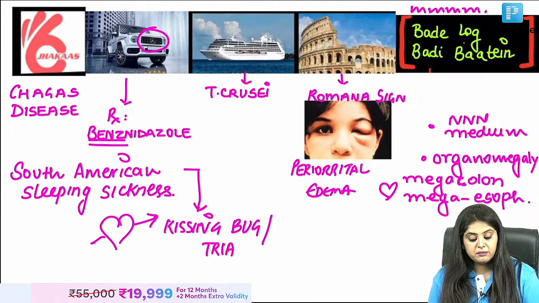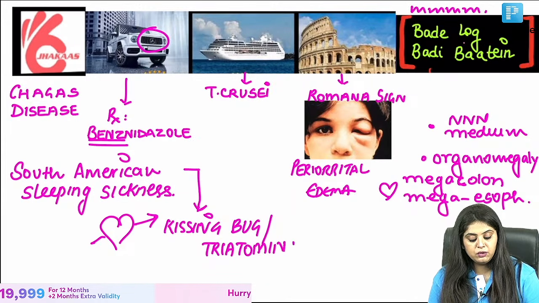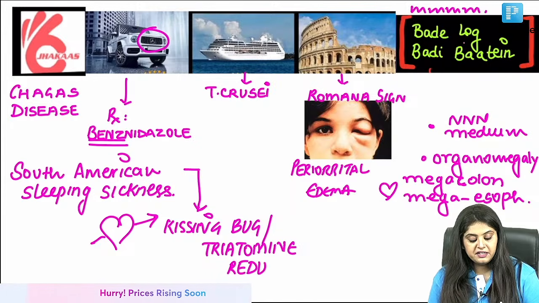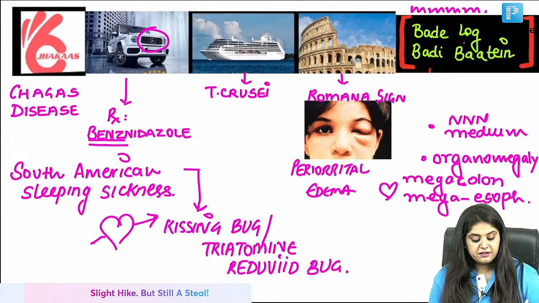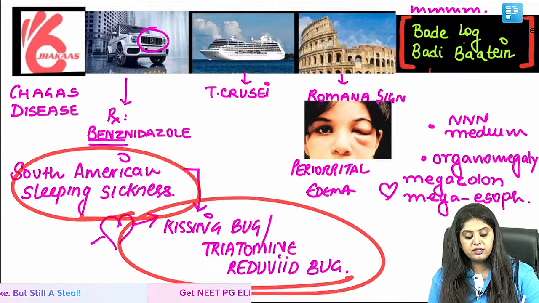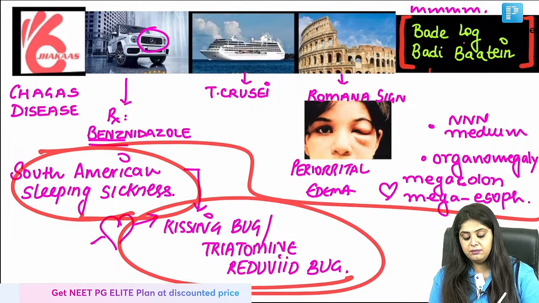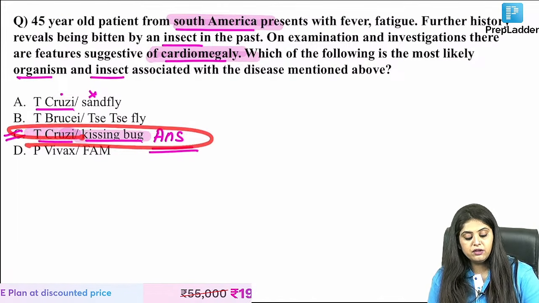The other name of kissing bug is what? Triatomine reduviid bug. Here I ruined the entire story, but you'll have to learn it. So triatomine reduviid bug is referred to as the kissing bug, and that is what they've spent so much money for. That is their honeymoon. So cruise ke sath you will think of kissing bug.